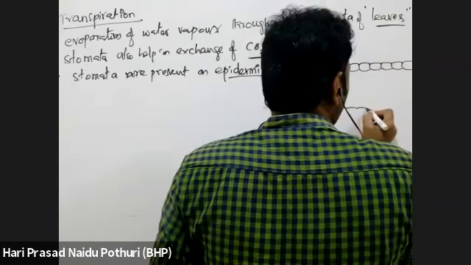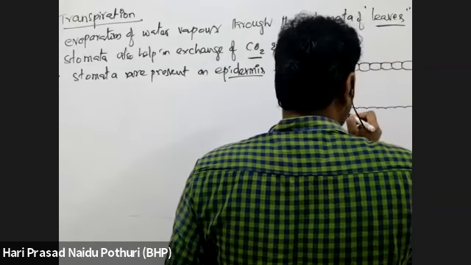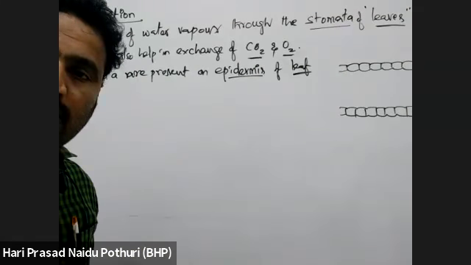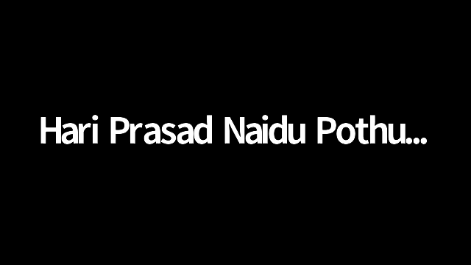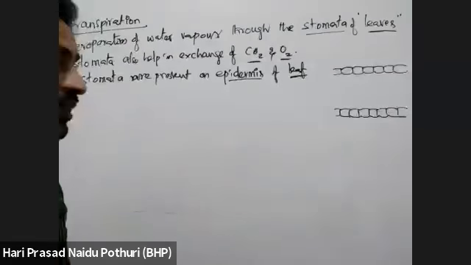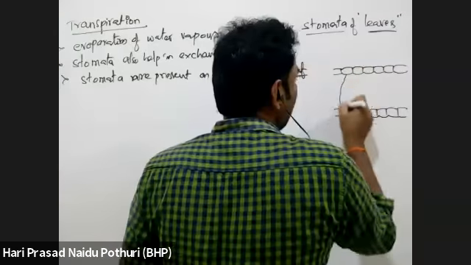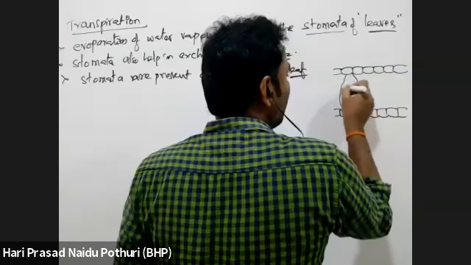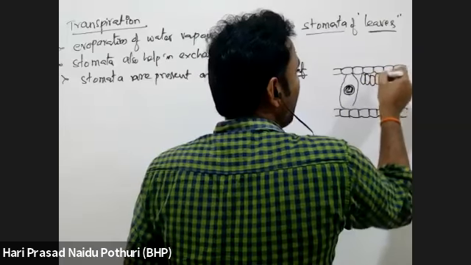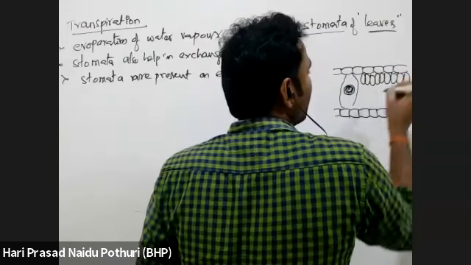There are two epidermal layers in the leaf. Between those epidermal layers are the vascular bundles, along with xylem, phloem and parenchyma cells having chloroplasts, which are called mesophyll cells.